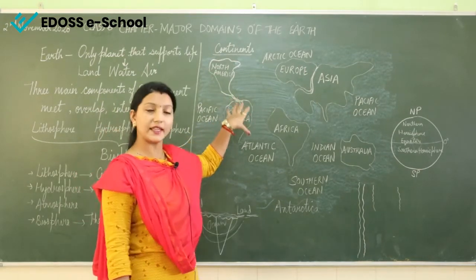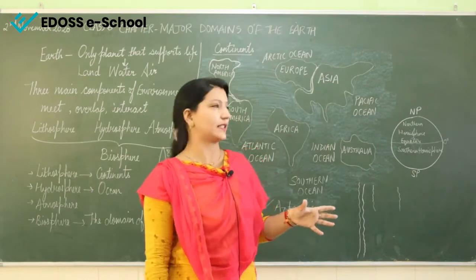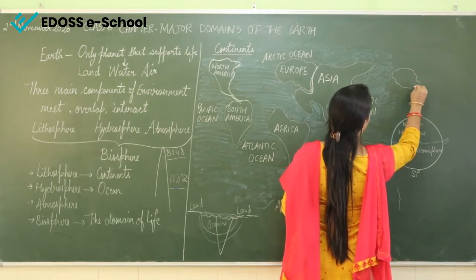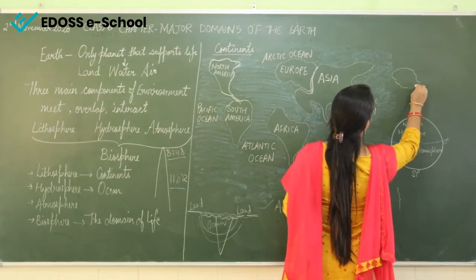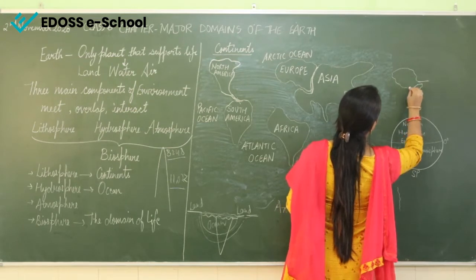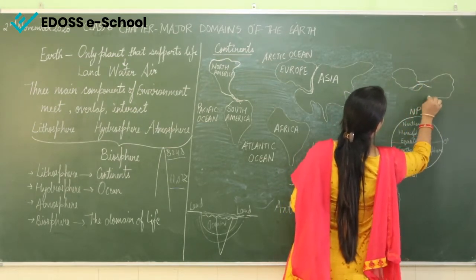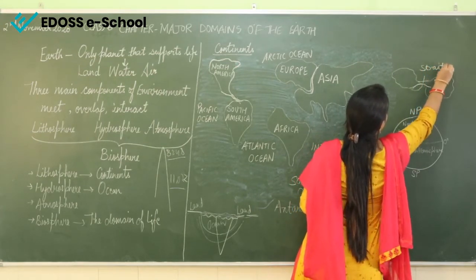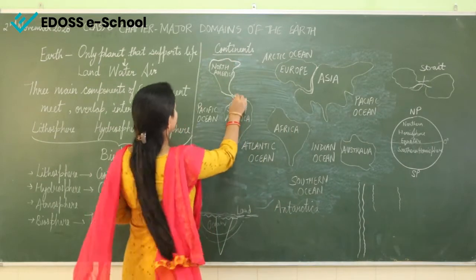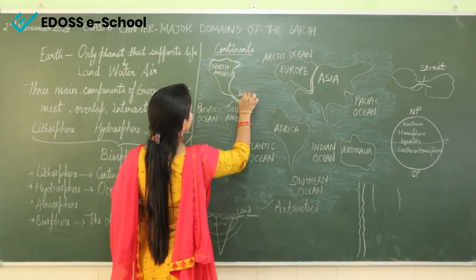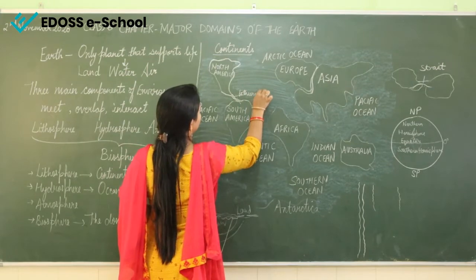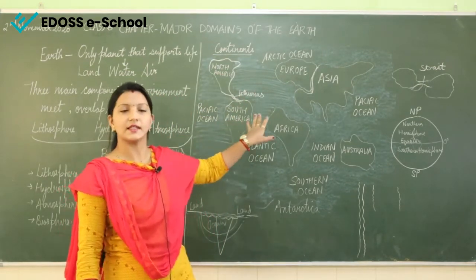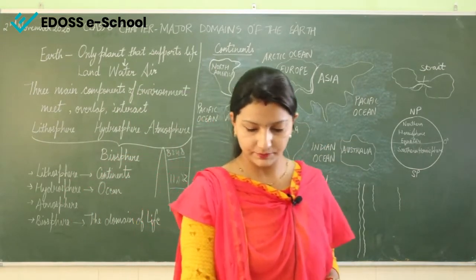And when, in the same way, if two water bodies are connecting, suppose this is one ocean and here there is some portion of land, and again this ocean is connecting with the another ocean, this is known as strait. And this, when the land masses are connecting, is known as isthmus. So the isthmus which connects North America and South America is the isthmus of Panama, right?